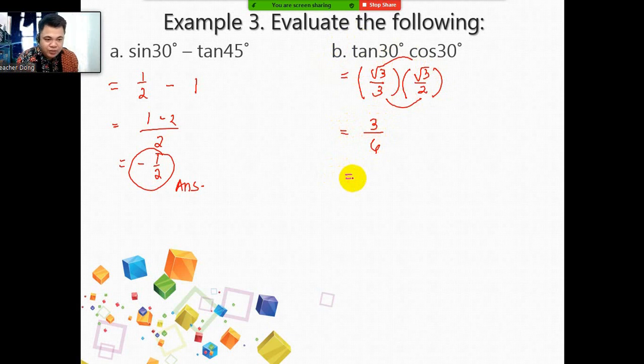3 over 6, you can still reduce this to its lowest term. The common factor that we can use here is 3. 3 divided by 3 is 1. 6 divided by 3 is 2. So the final answer is 1/2. The value of tangent 30 degrees times cosine 30 degrees is equal to 1/2.